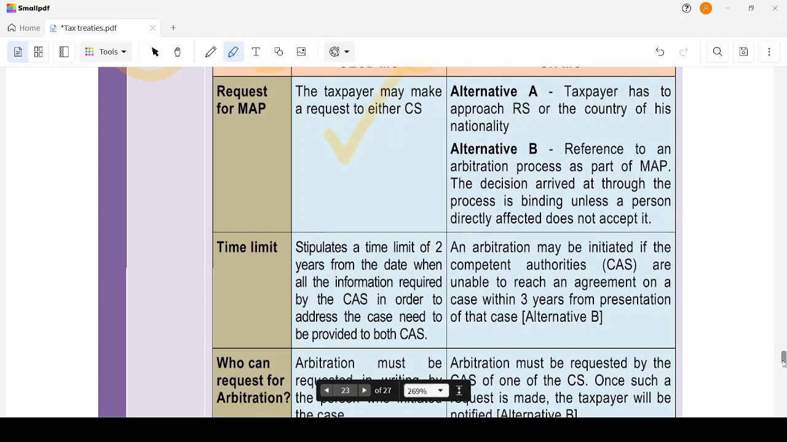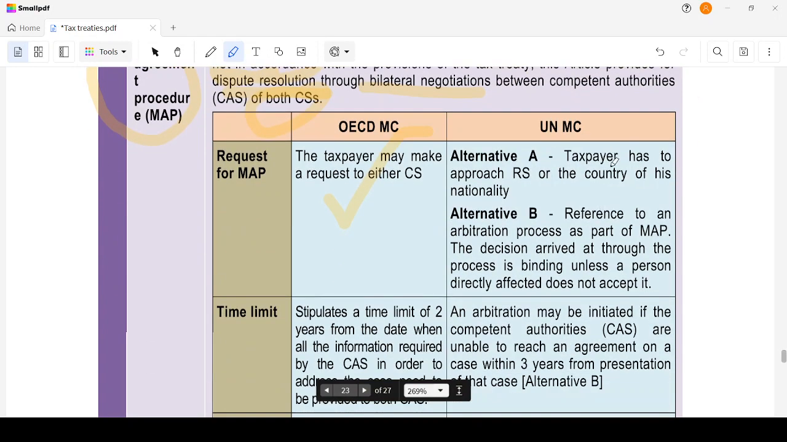That is in the OECD model. But in the UN model, a taxpayer has to approach the resident state or the country of his nationality. This is alternative A. Alternative B is that reference to an arbitration process is a part of MAP. This is arrived at through a process that is binding unless the person directly affected does not accept it. So either you have to approach the competent authority of the resident state or of his nationality. Alternative B would be you have to go with the arbitration process, and the decision has to be binding unless the person who is directly affected does not accept it.